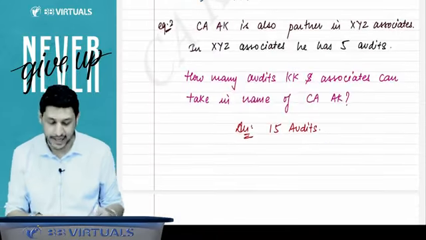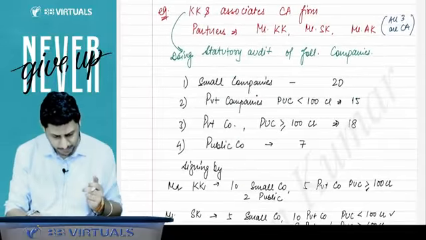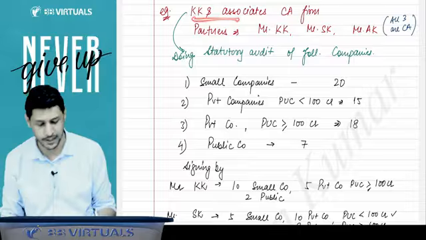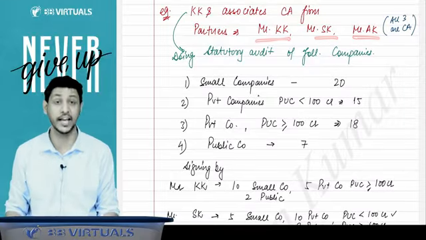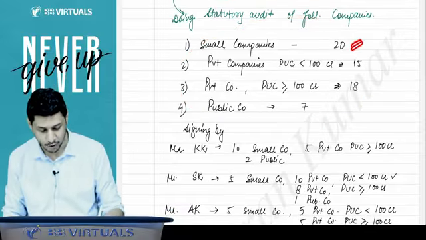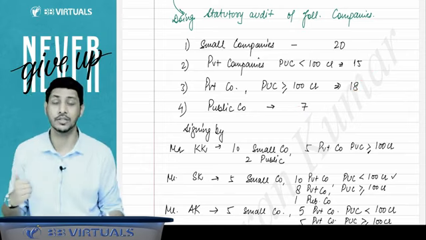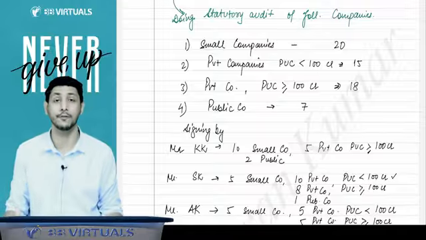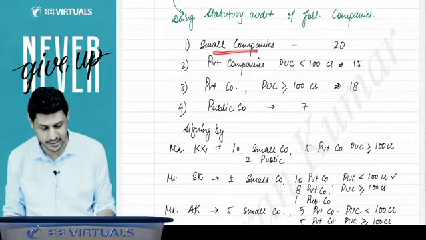For that I have given you an example. You can read it. There is a CA firm, KK and Associates, and 3 partners are there: Mr. KK, Mr. SK, Mr. AK. Right now the firm is having the audit of these companies. You have to tell how many further audits can be taken by the firm and how many each can individually sign. Small companies, they are having 20.